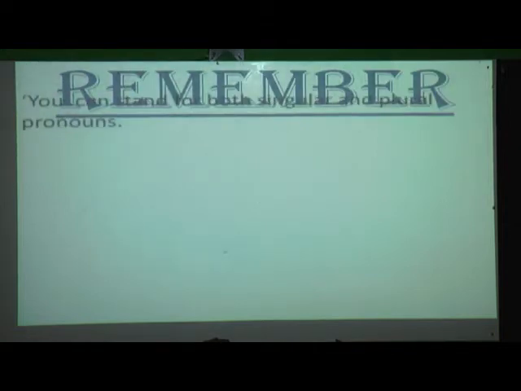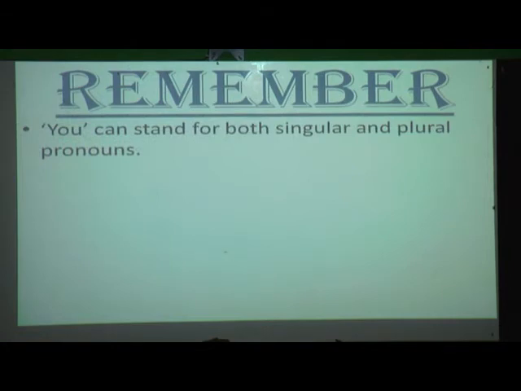Now what are the things you have to remember? Now "you". What is this? Again I will repeat. "You". What is this? Yes, this "you" can stand for both singular and plural pronouns. This you know. So when "you" comes, which verb are you going to use? Yes, we are going to use "are". As I have told you that for the subject "I" we are going to use only "am", in a similar way for the subject "you" we are going to use "are".